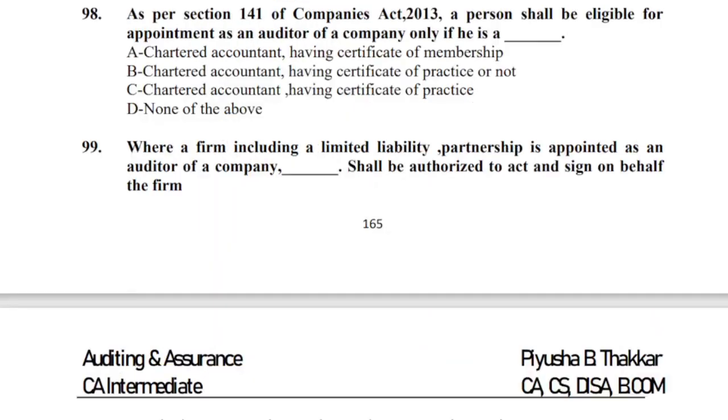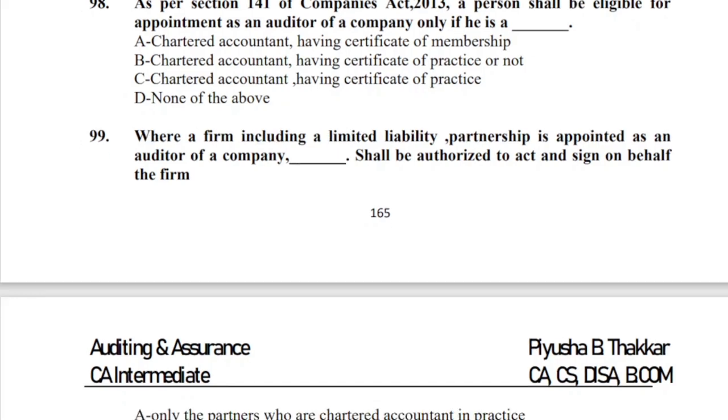Let's quickly move ahead to the next question, that is question 98. As per section 141 of Companies Act 2013, a person shall be eligible for appointment as an auditor only if he is. Now section 141 speaks about eligibility, qualifications and disqualifications of auditors. So as per section 141, who can be appointed as an auditor? A chartered accountant having certificate of membership? Yes, no, it is chartered accountant having certificate of practice. Yes, so here alternative C should be the correct answer.